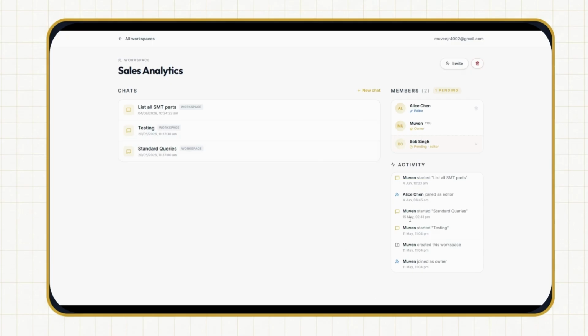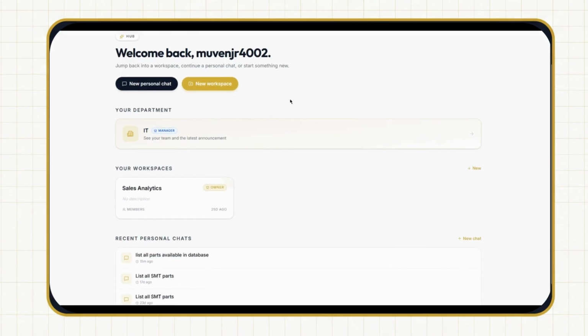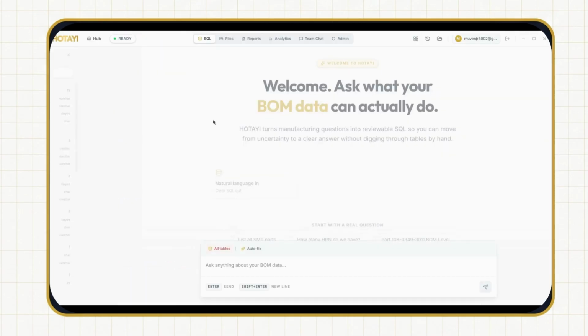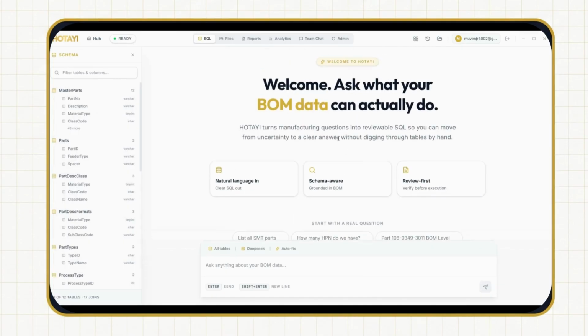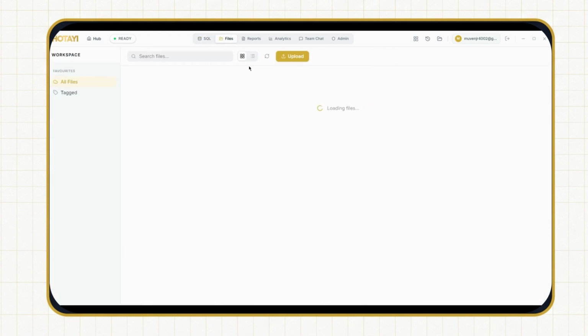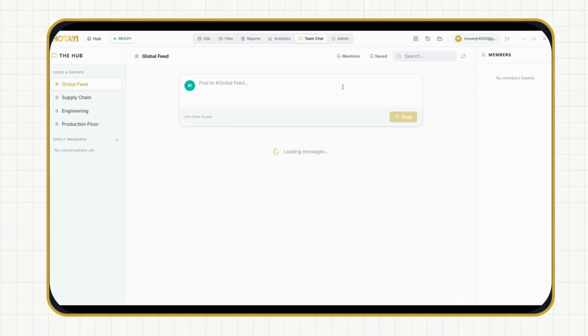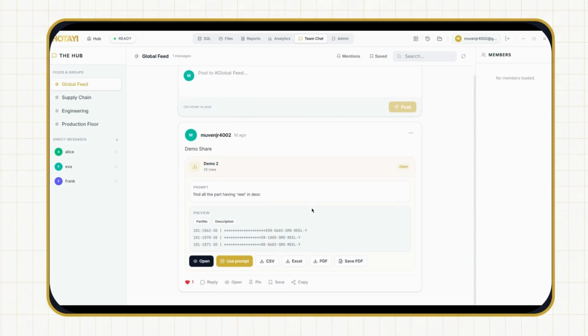We can also see the activity. So moving on to the main thing, which is the workspace. This is the main part, where the system works. Here we can see there's SQL, file management, and a report section where they can schedule reports and everything. Analytics, where they can see how the AI is performing so far, and team chat, where they can share the reports and everything. Here, for example, we can see one of the reports I shared.